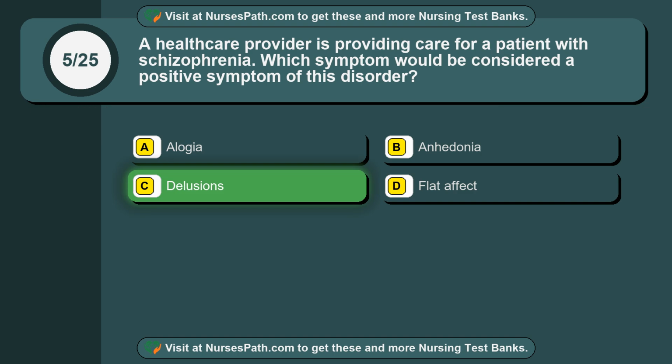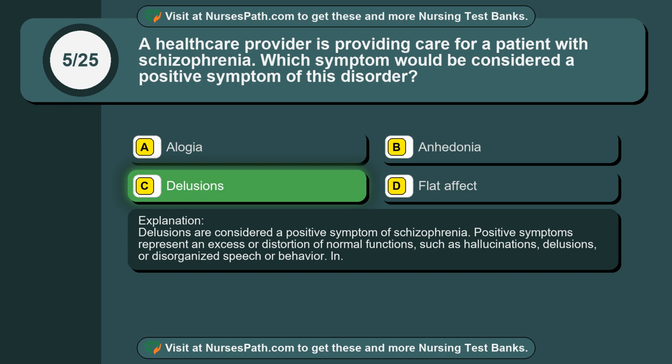Delusions. Delusions are considered a positive symptom of schizophrenia. Positive symptoms represent an excess or distortion of normal functions, such as hallucinations, delusions, or disorganized speech or behavior.